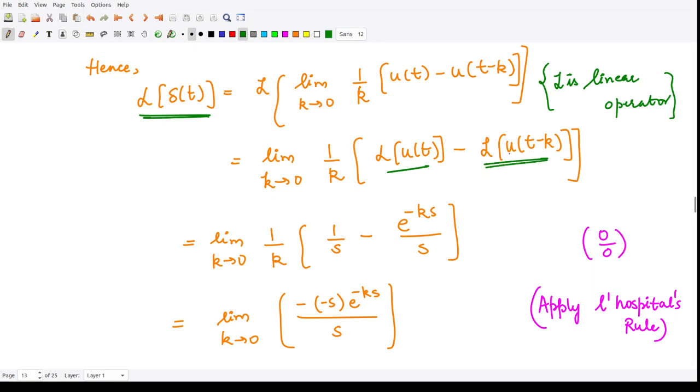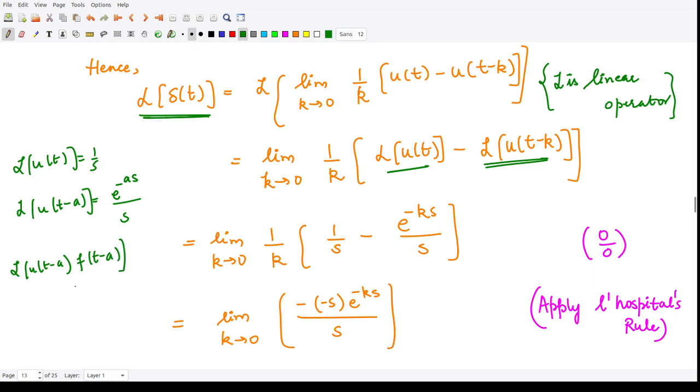Now we have studied the Laplace transform of u of t. It is equal to 1 by s, and the Laplace transform of u of t minus a is equal to e to the power minus as divided by s, and the Laplace transform of u of t minus a into f of t minus a was equal to e to the power minus as into the Laplace transform of f of t.